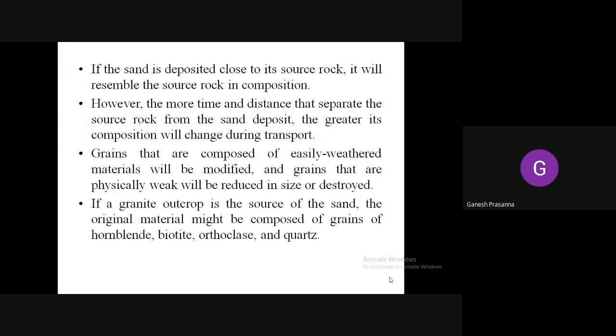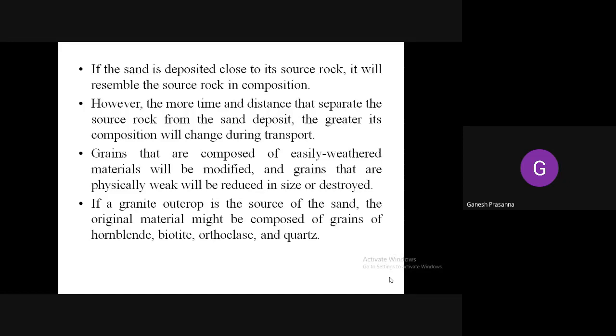Or you can consider Honadi as an example. If the source rock is our Ragiguda and the particles are deposited near Honadi, then the distance is too long. By the time the particles reach the site of Honadi, there are a lot of changes in their composition. During transportation, the composition of the rocks or particles will generally change because it is a different terrain.